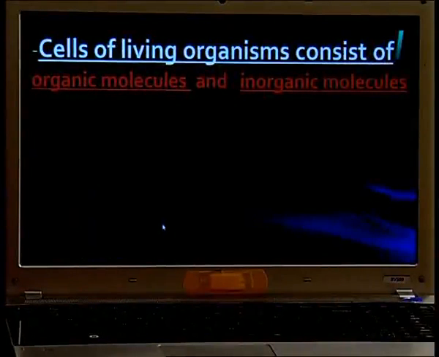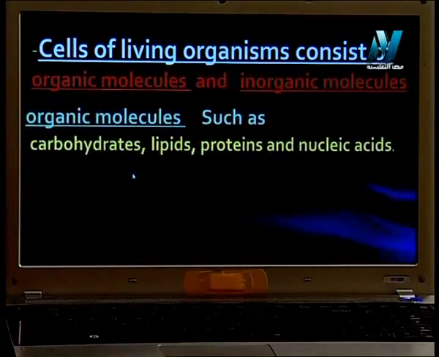The cell of the living organism consists of two types of molecules: organic molecules and inorganic molecules. What is meant by the word organic here? Organic, such as carbohydrates, lipids, proteins, and nucleic acids.